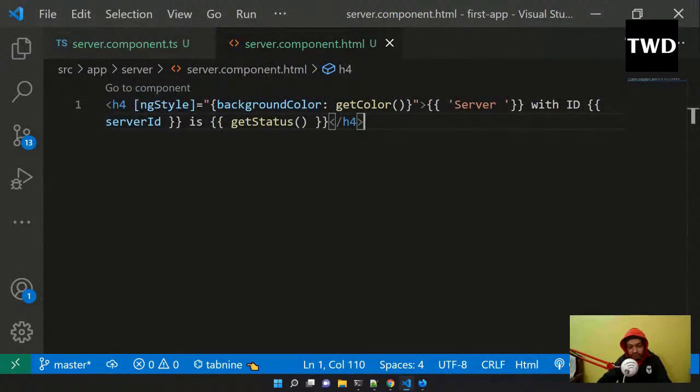Now we look into another thing known as ngClass. ngClass allows us to dynamically change the CSS class, and it is a bit different from ngStyle. Let us look into that.